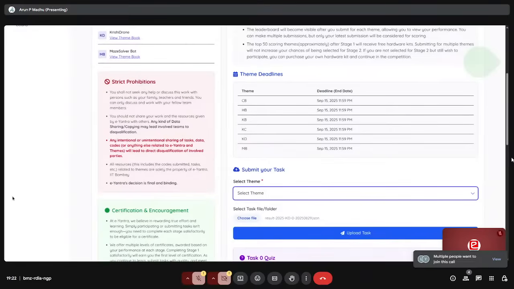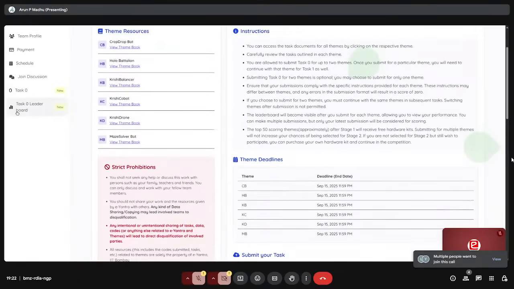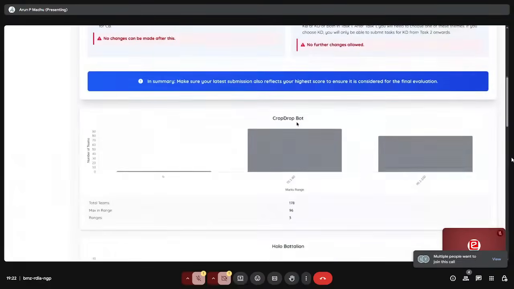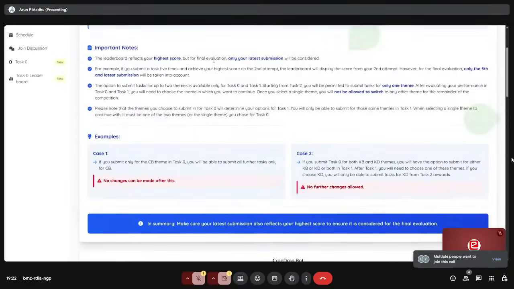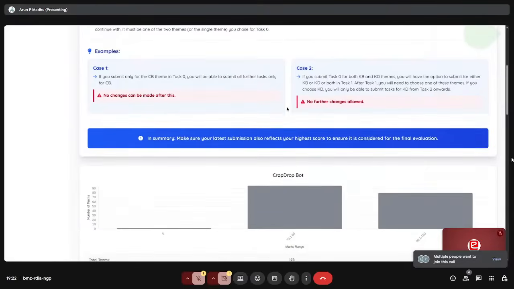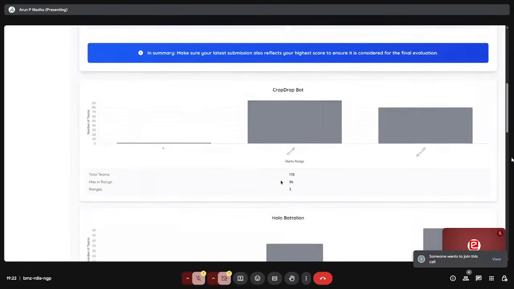Okay. So now there is this. If you might have seen the website, this was not there previously. This was added a few days back. So something interesting, that is the Task Zero Leaderboard. If you scroll down, you can read all the instructions specific to this, and it's in fact important too. These are the total submissions made by each team's participants.